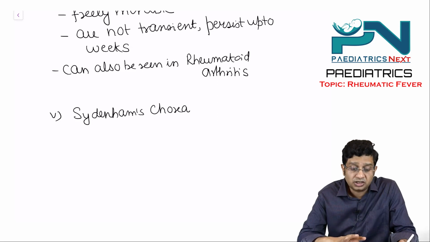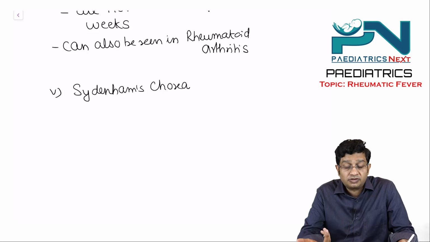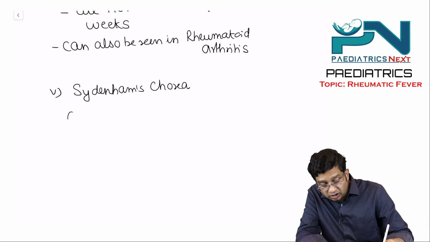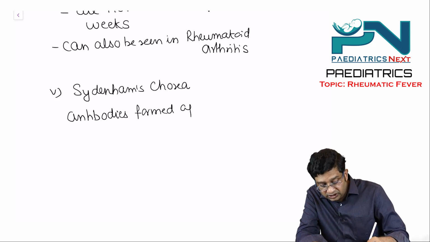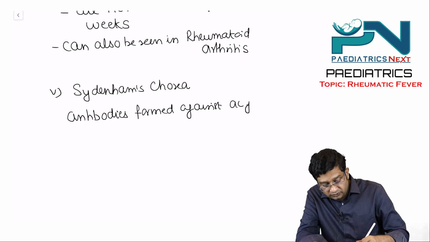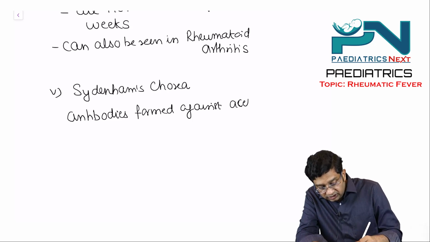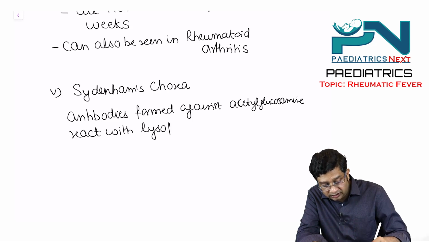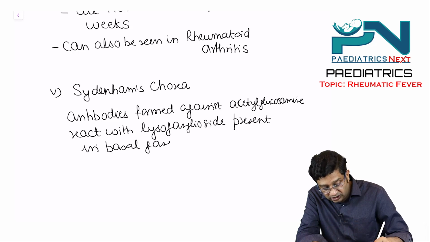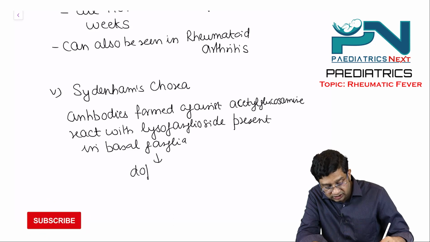Although I always discuss this topic in detail along with the nervous system, which we cover in our regular classes, here the concept is that antibodies which are formed against N-acetylglucosamine react with lysoganglioside present in the basal ganglia, which particularly causes dopamine release.